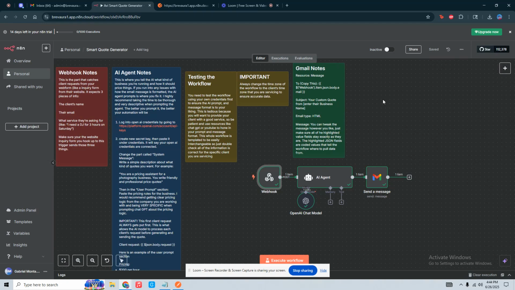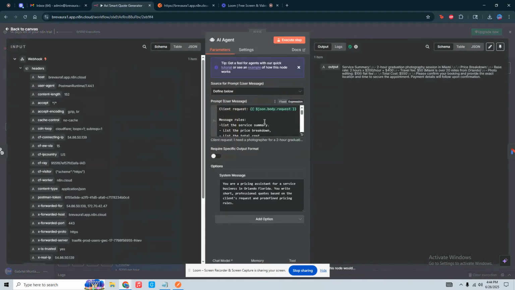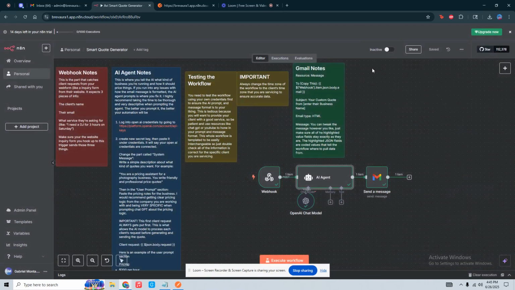So for the sake of this demo, my submission is going to be my first name and last name, Mason Gordon, and I came up with a random example for the sake of the demo. So the service I want is a 2-hour photo shoot in Miami. So in this AI agent here, I have a list of rules and stuff for the prompt itself. And here I have pricing rules. So the AI agent will automatically factor all of this prompt directly into the request it received.